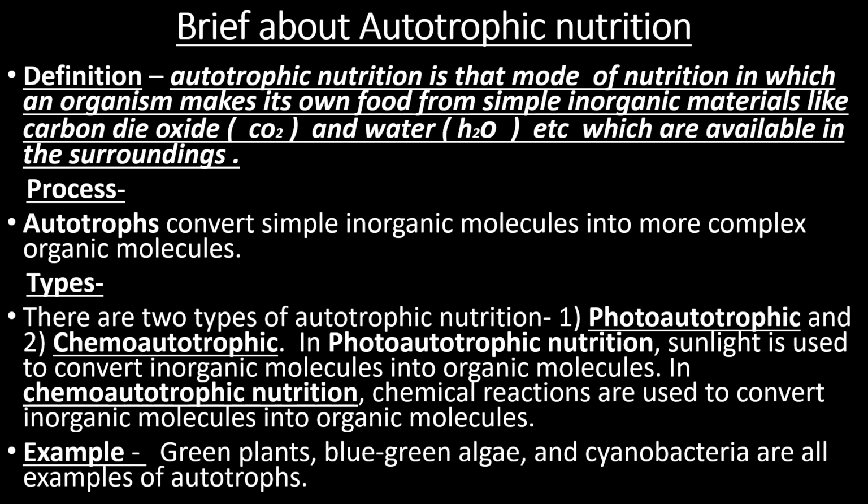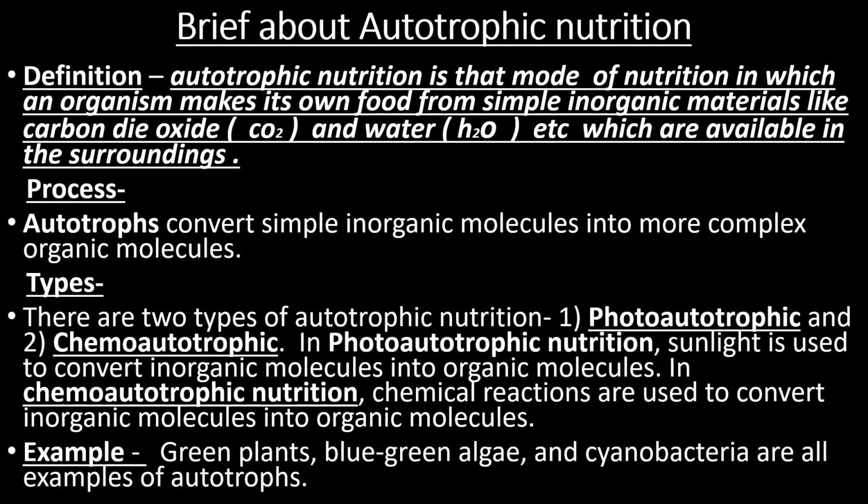Autotrophs convert simple inorganic molecules into more complex organic molecules. The simple inorganic molecules are CO2, water, chlorophyll, and sunlight, and what is prepared is food, that is glucose, C6H12O6, a complex organic molecule.